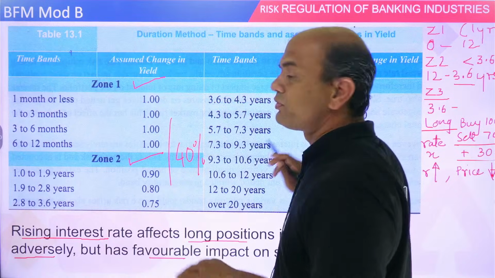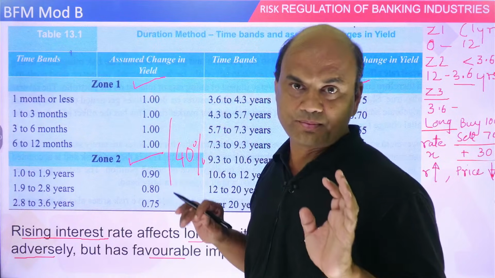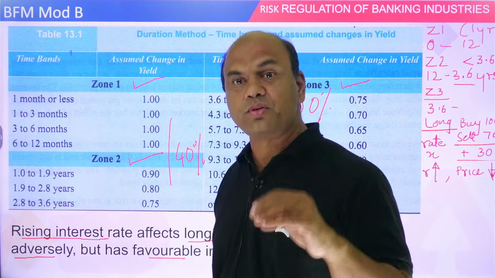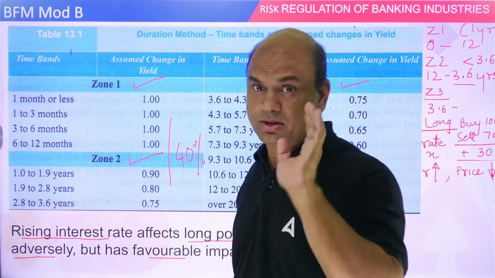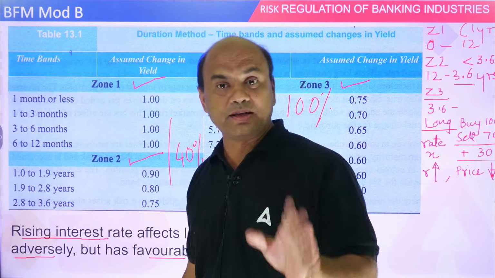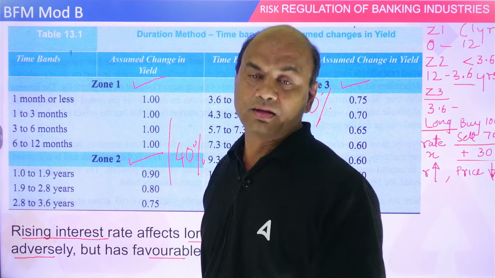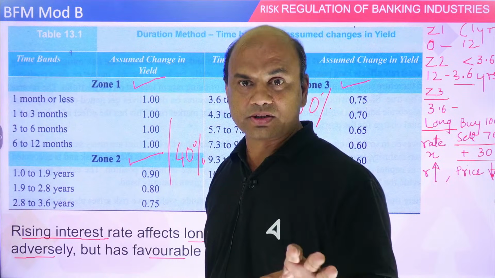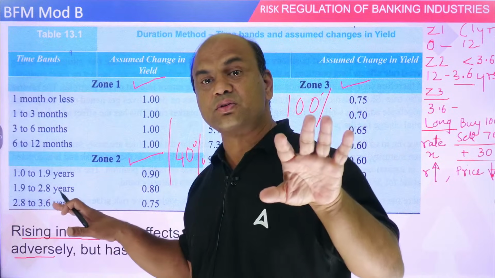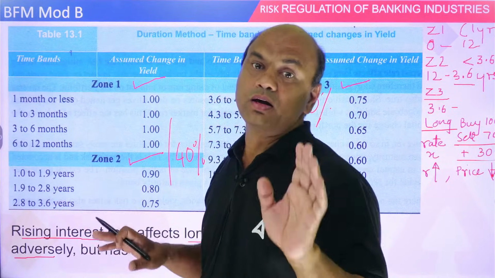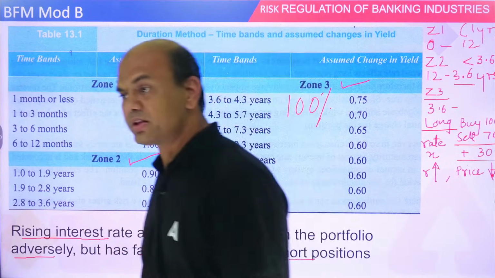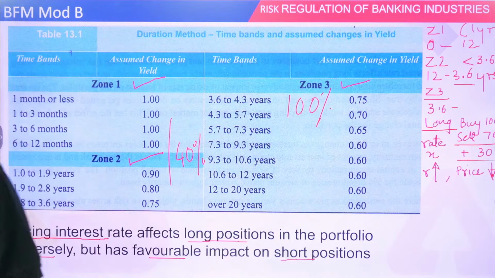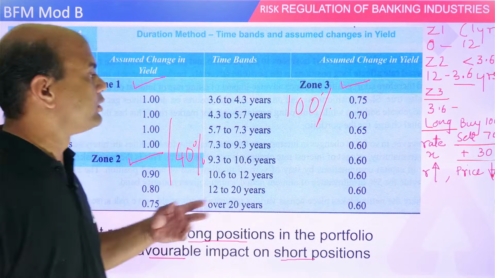In adjacent zones, you take 40%. Remember this by heart. In the same zone, you take 5%. Adjacent zones, 40%. Long distance zones, zone 1 and zone 3, 100%. Got it, everyone? Now let's solve one numerical on this.